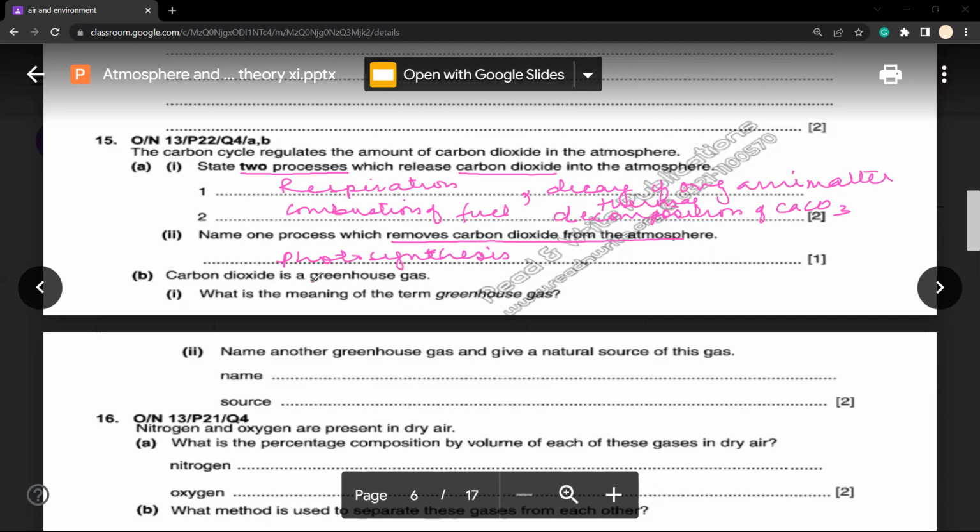Now, carbon dioxide is a greenhouse gas. That's a major greenhouse gas. What is the meaning of the term greenhouse gas? We have already discussed the greenhouse gases. Greenhouse gases are the gases which trap the heat energy or the sunlight and help us to maintain the temperature of the Earth's surface. Now, name another greenhouse gas and give a natural source of this gas. So you can write down methane. How do we get the methane? We get it from the decay of the organic matter, right? So this is the kind of question we normally get from this particular topic.